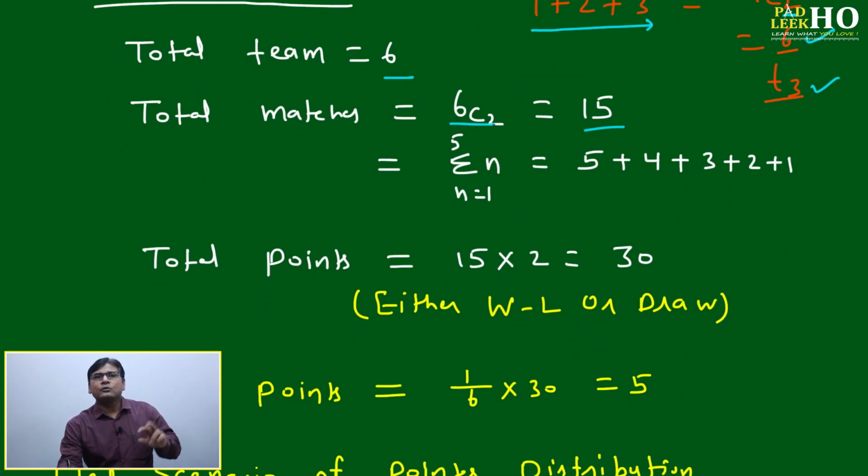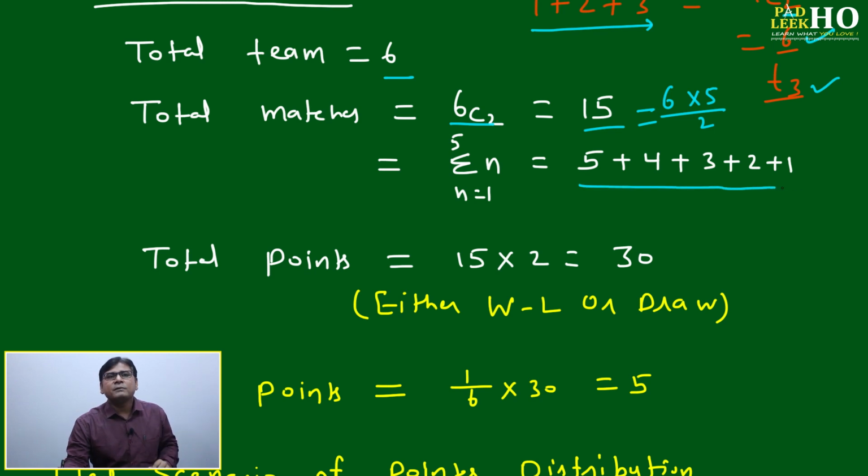If you don't know, due to the formula I told, 6 into 5 divided by 2, n into n-1 by 2, it will be 15. Summation of n also you can say will not go up to 6, it will go up to 5, because you have to take one less. How do you represent it here? 5 plus 4 plus 3 plus 2 plus 1. That is your summation of n-1 numbers.